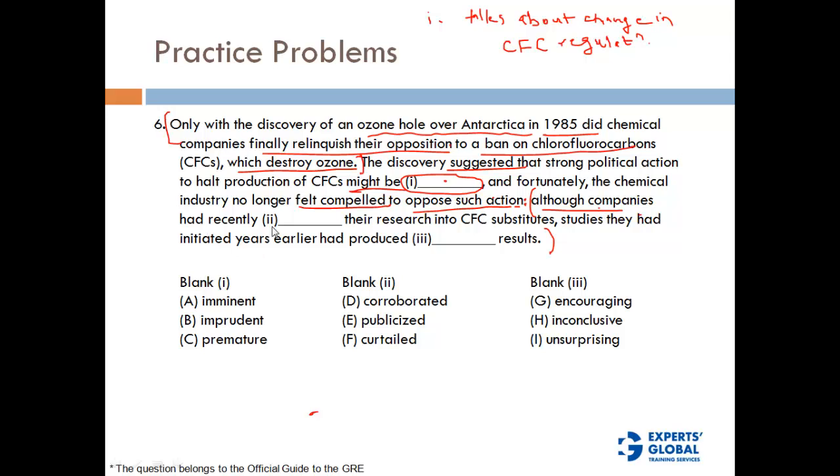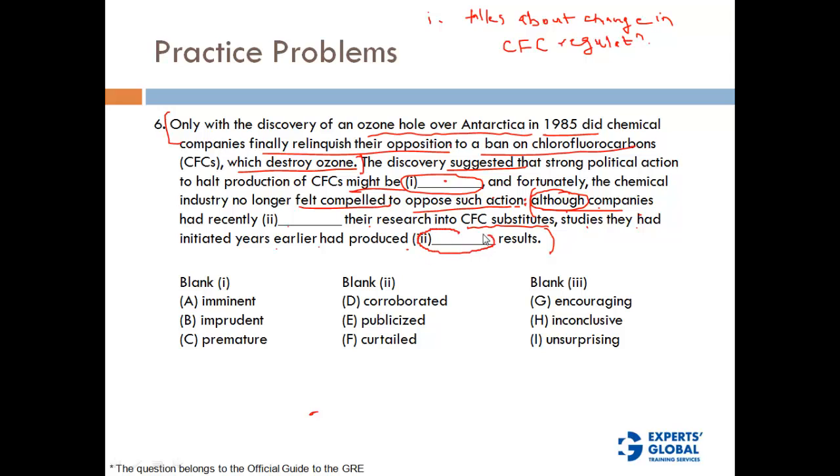Although companies had recently dashed their research into CFC substitutes. So now we are talking about substitutes. Studies they had initiated years earlier had produced dash results. Now you will see that this statement has a contradiction. There is an although. So what we are saying is although companies did something for their research for CFC substitutes, the studies they had initiated had produced dash results.